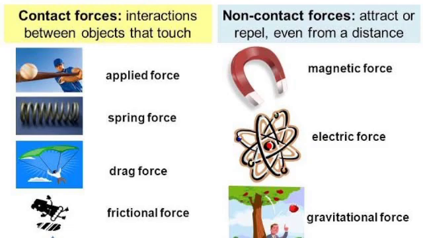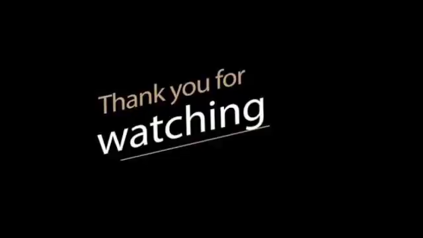The force exerted by a magnet on another magnet is called magnetic force. Magnetic force and electrostatic force act on an object from a distance. That is the reason they are not in contact. Gravity is the force of attraction exerted by the earth on objects, which makes them fall to the land. The weight of a body is the force with which it is pulled by the earth towards its center.